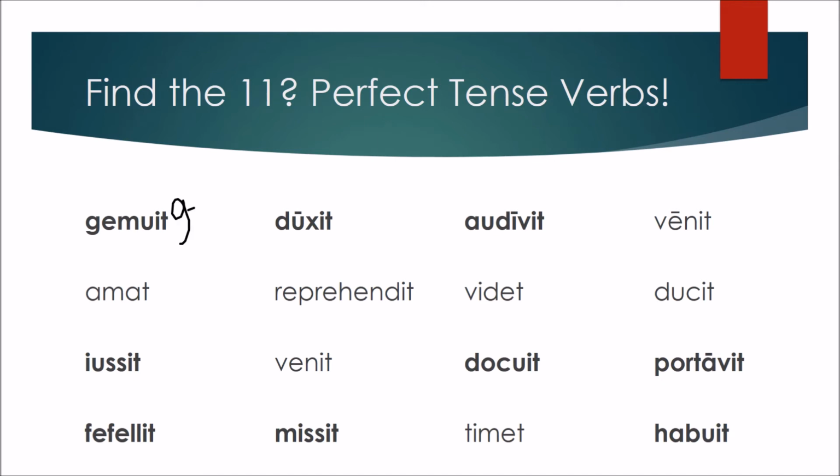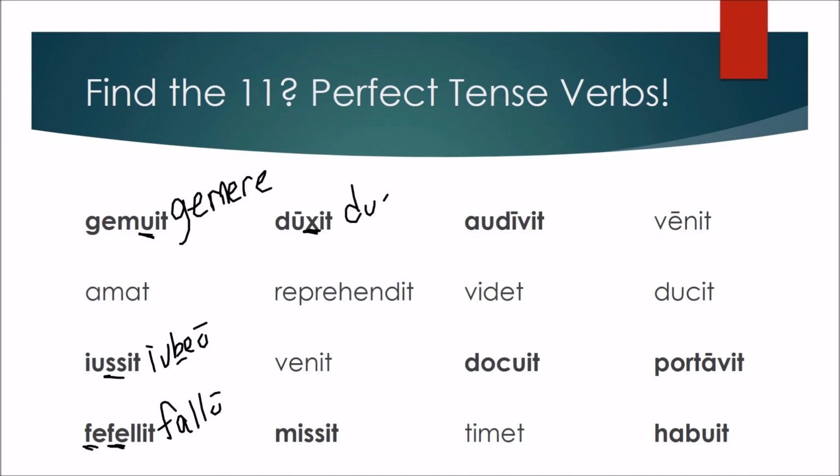Gemuit is our verb gemere, to groan, and you can see that it adds that U ending. Iussit has a double S. This is our verb iubeo, iubere, and instead of a B, it changes to an S, a double S in fact. Fefellit is our verb fallo, to deceive, and this one uses a reduplication. Duxit has that X. This is our verb ducere, to lead. So instead of the C, it has the X.